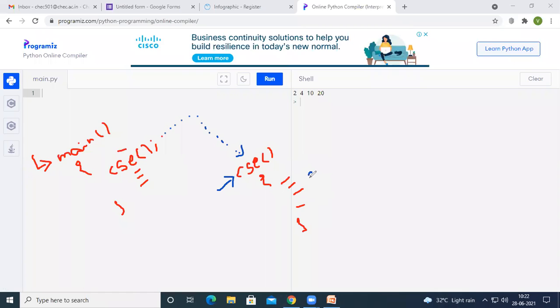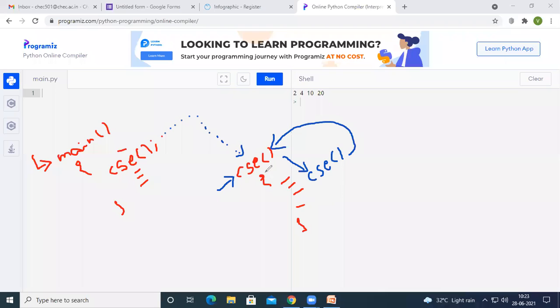Among these lines, if I have a call to the same function again, now the function will be executed up to this part, and because I have called the CSV function, again it is going to call the same function. You can observe here, this function CSV is calling CSV again. The function is calling itself again. It is called recursion.